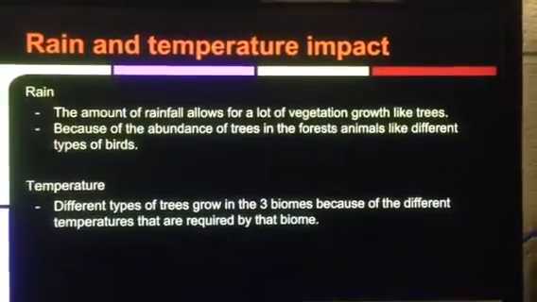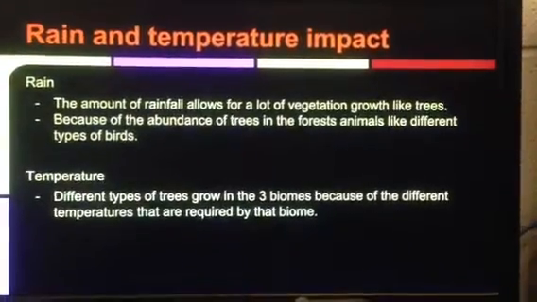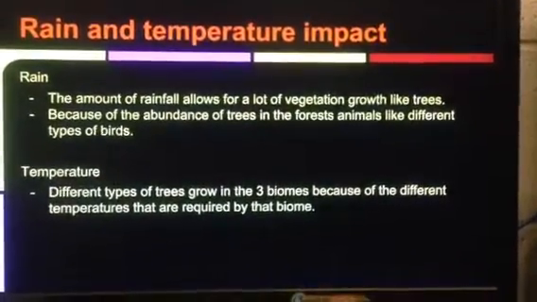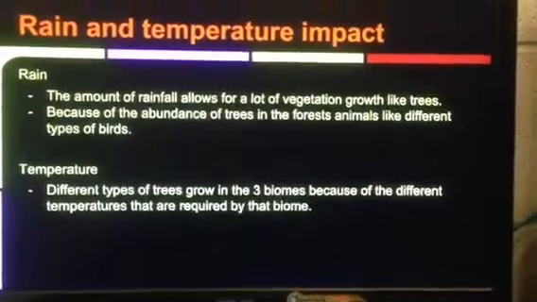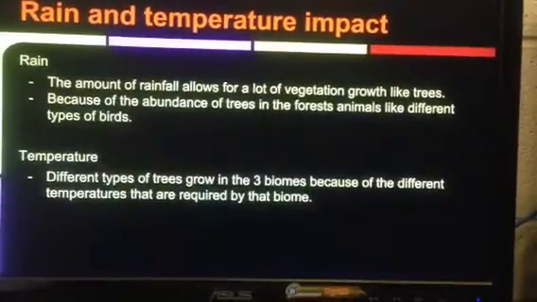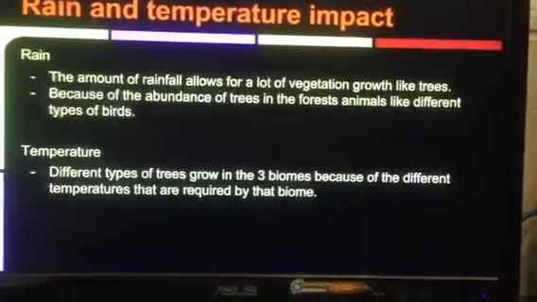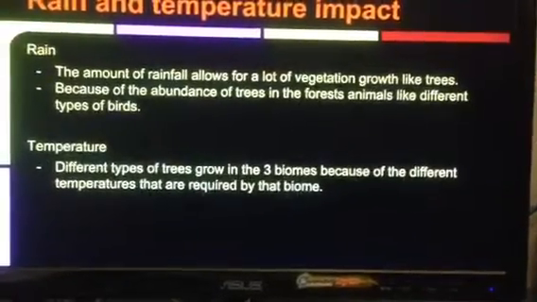of rainfall. The amount of rainfall allows for a lot of vegetation growth, such as trees, and there's an abundance of trees, which allows forest animals and different types of birds to live there. And different types of trees grow in the three biomes because of the different temperatures that are required by that biome.